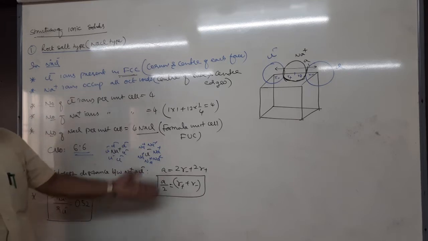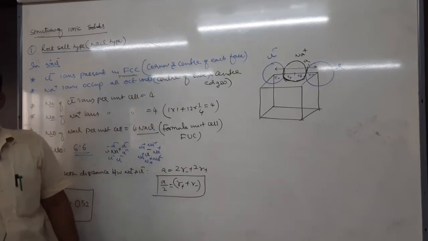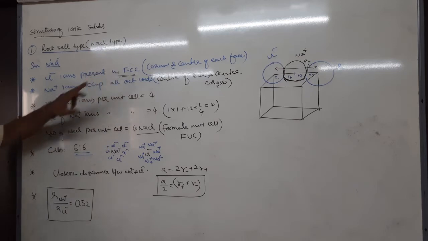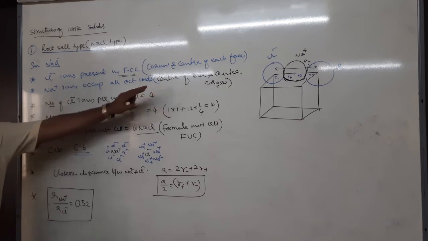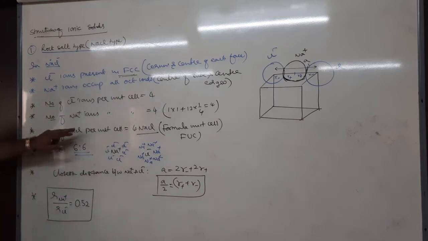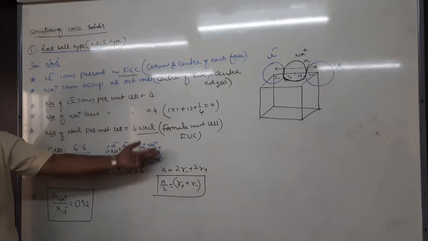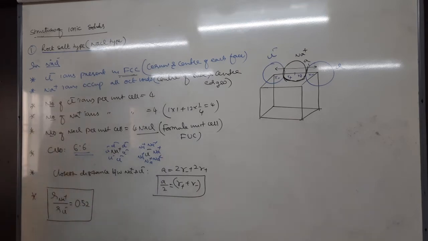The meaning of octahedral we have already studied: center of the cube and center of edges. If you know these 2 points, you can calculate the number of Cl minus. Number of Cl minus should be 4 because FCC. Number of Na plus should be 4 because octahedral, right? Therefore, the number of NaCl per unit cell is 4, because 4 Na plus and 4 Cl minus make 4 NaCl, which is called the formula unit cell. What is the formula unit cell of sodium chloride type? It is always 4.